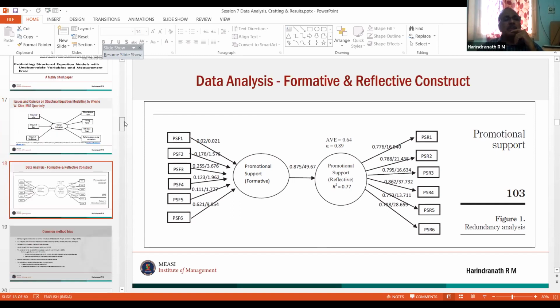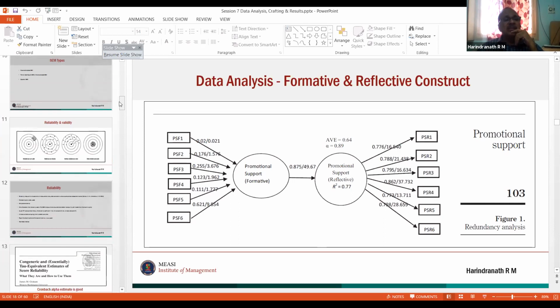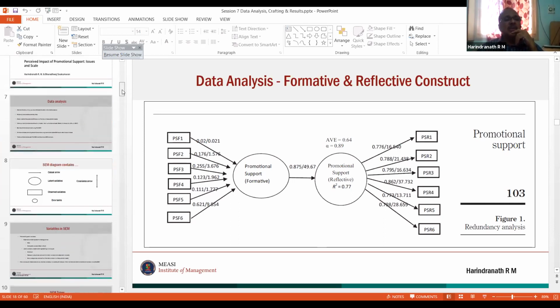Right. Now, as I mentioned, in research there are two things that are very important.